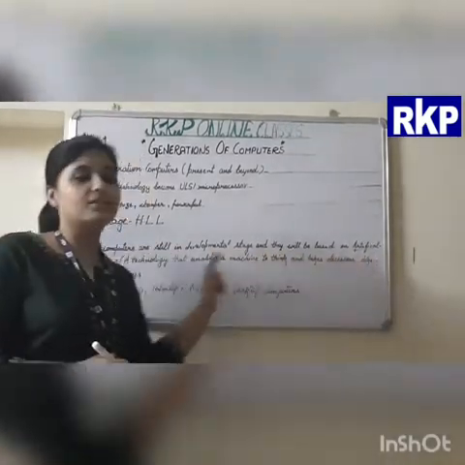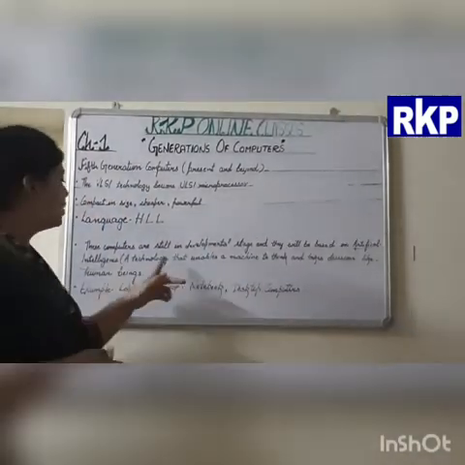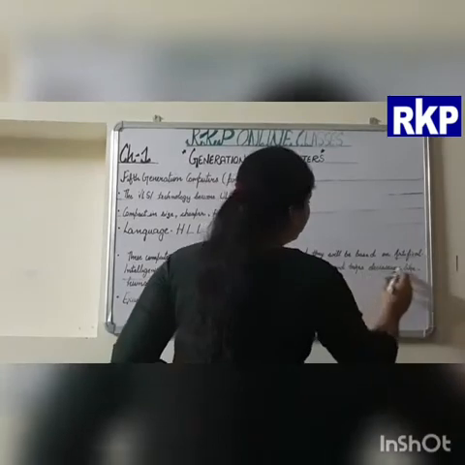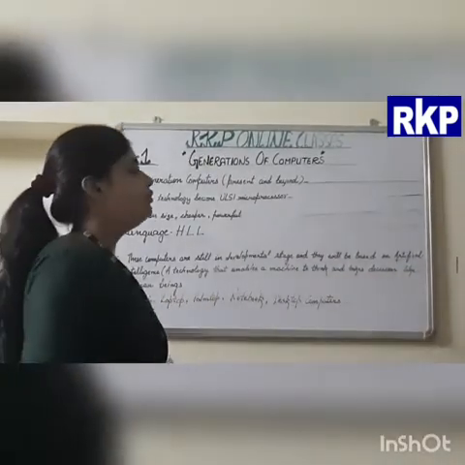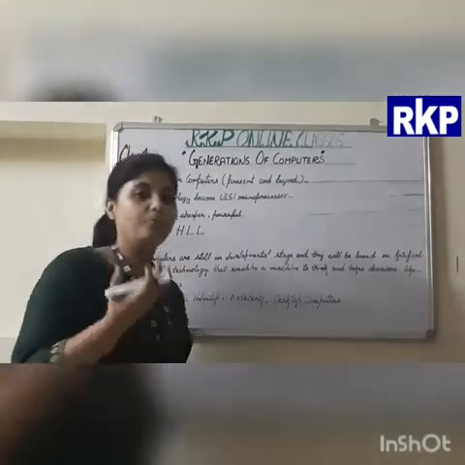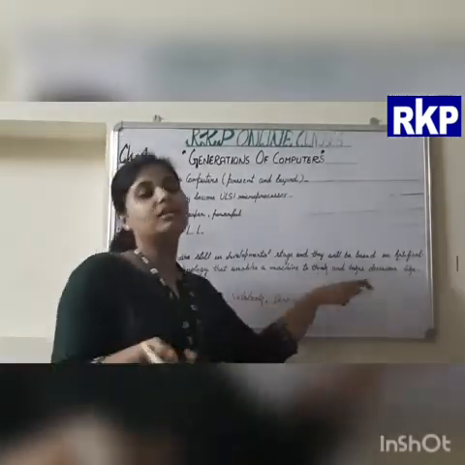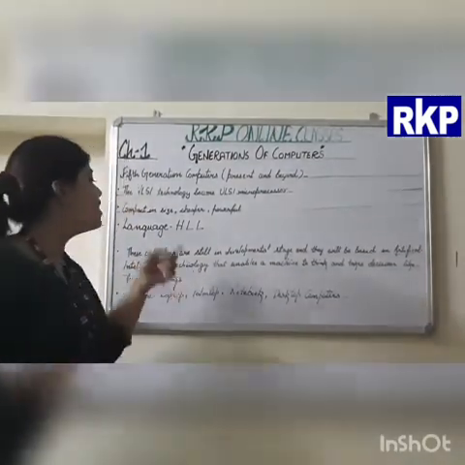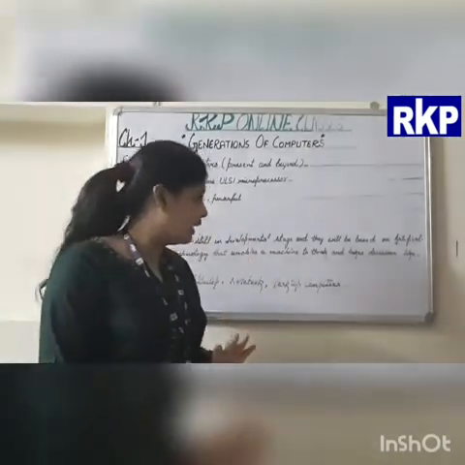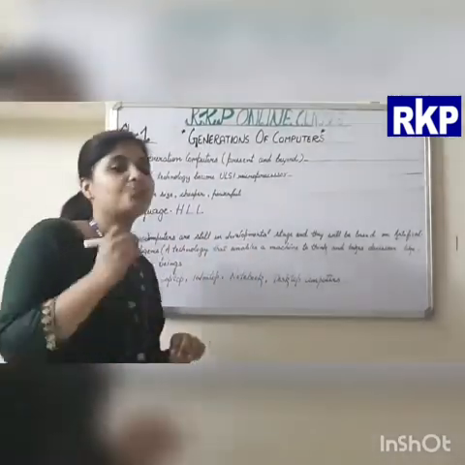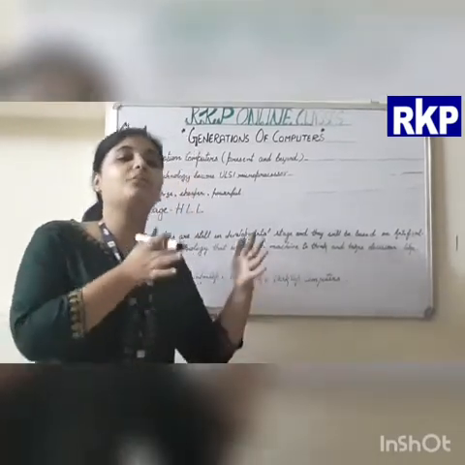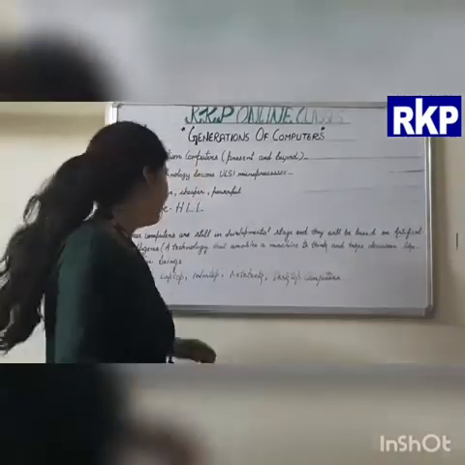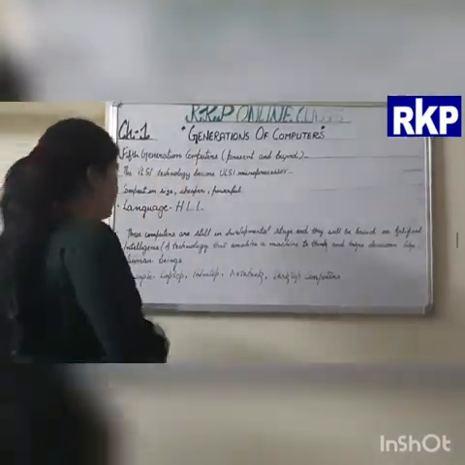Here artificial intelligence means machine intelligence. Artificial intelligence is a technology that enables a machine to think and take decisions like a human being. Through artificial intelligence, a machine or a computer can even think and take decisions like a human being, like you and me. So this means computers are still in the development stage and scientists are working on it to make a machine intelligent, so that the machine can think and take a decision like a human being.